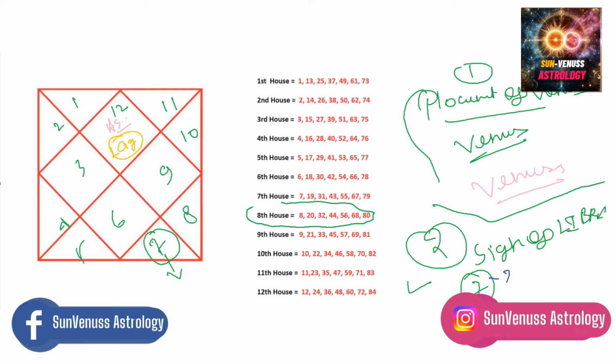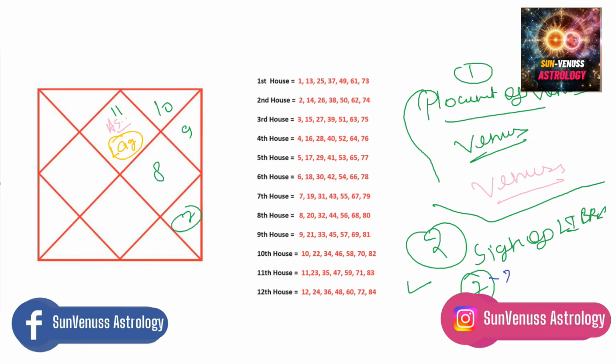So let's take another ascendant as well, so that I can try to explain for each ascendant. We have taken Pisces, we have taken Gemini. Let's take Aquarius. So for Aquarius, 11, 10, 9, 8, 7.